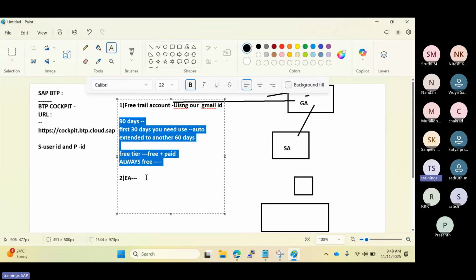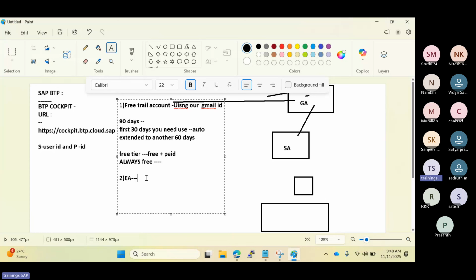But for enterprise accounts, we have the licensing model. There are different ways to subscribe to an enterprise account. It requires credit card authentication and your accounting manager. There is a different procedure to get the enterprise account. First of all, the customer chooses which licensing model they require. Based upon the licensing model, you will get the enterprise account for your customer. That is what we need to discuss here.